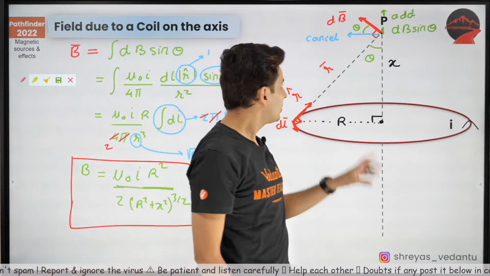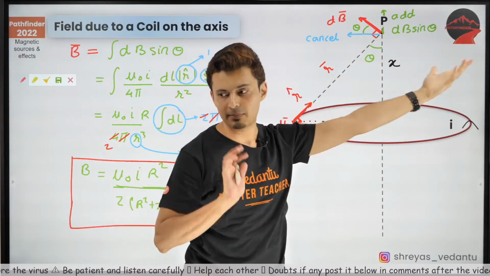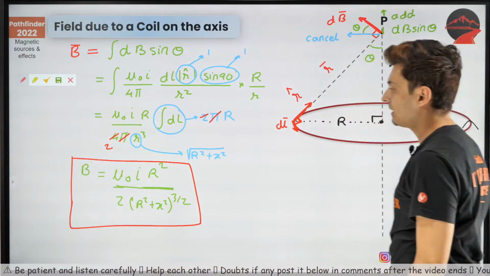Yes. If the current is reversed, obviously the field direction will be reversed. Instead of being up, it will be down. Magnitude, same, nothing else, no difference at all.